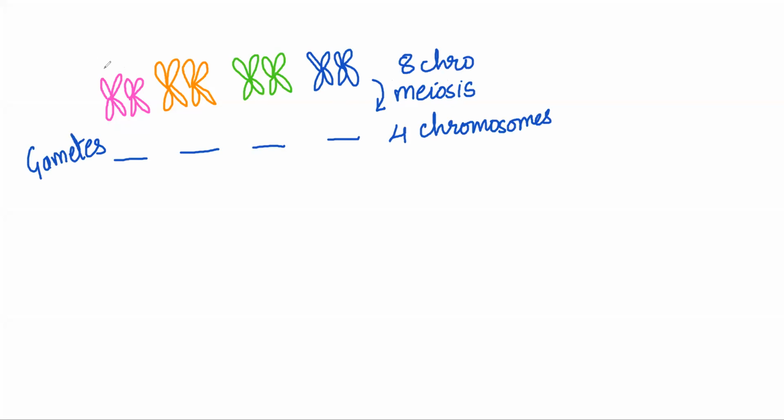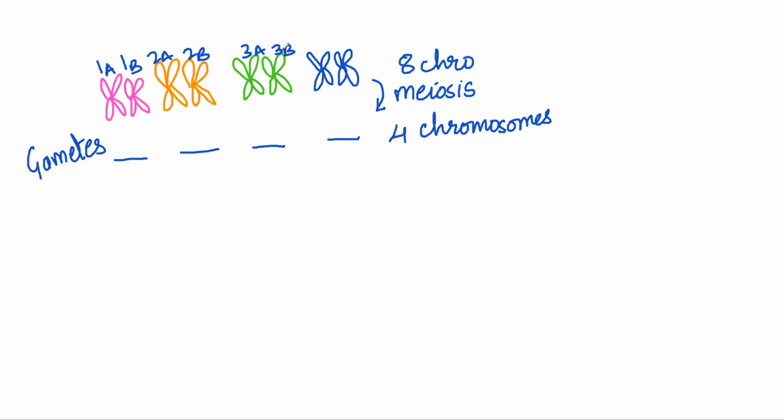Now say this is the first chromosome, let's call it 1A, 1B, 2A, 2B, 3A, 3B, and say this one is 4A, 4B.